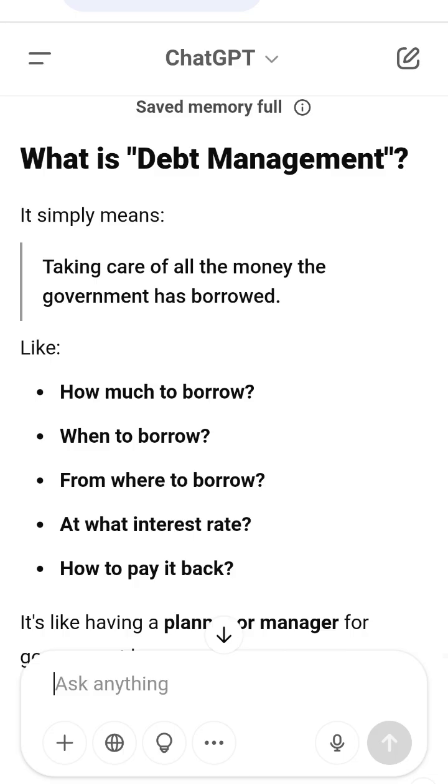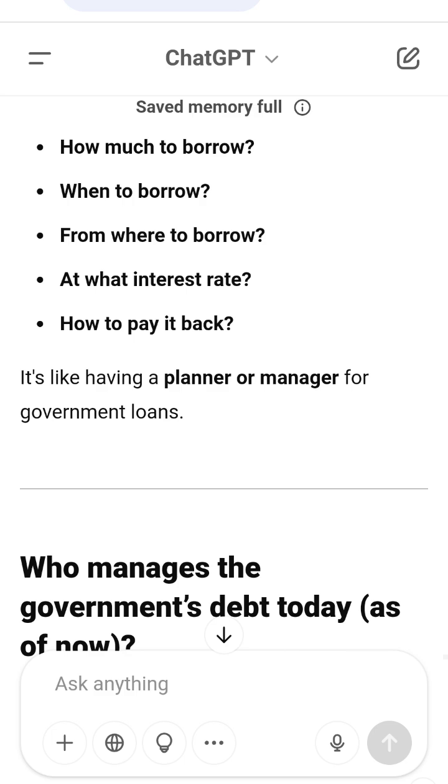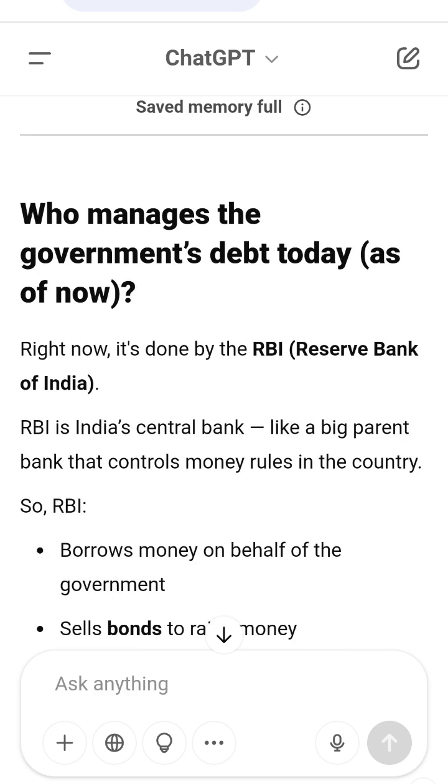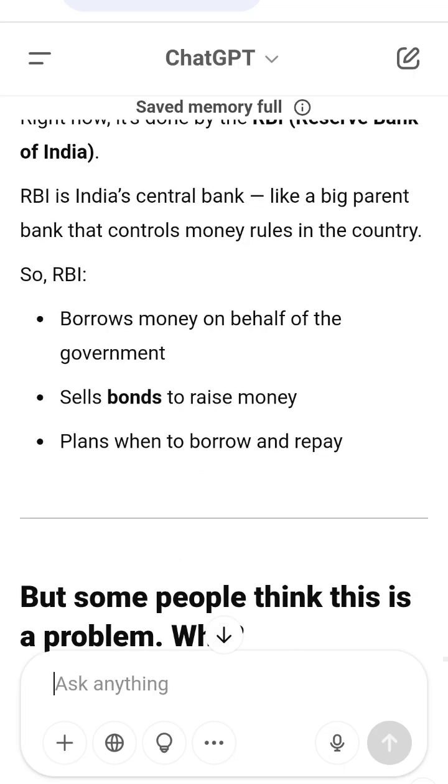When did this idea come? 2015, the government said in the budget, let's create PDMA, but RBI disagreed, so the plan was stopped. 2019, Niti Aayog, a policy advice group, again said, now is the right time. Let's make this happen.